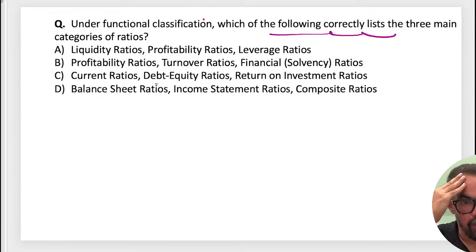So we have profitability, the activity, and we have solvency. What are you guys saying?